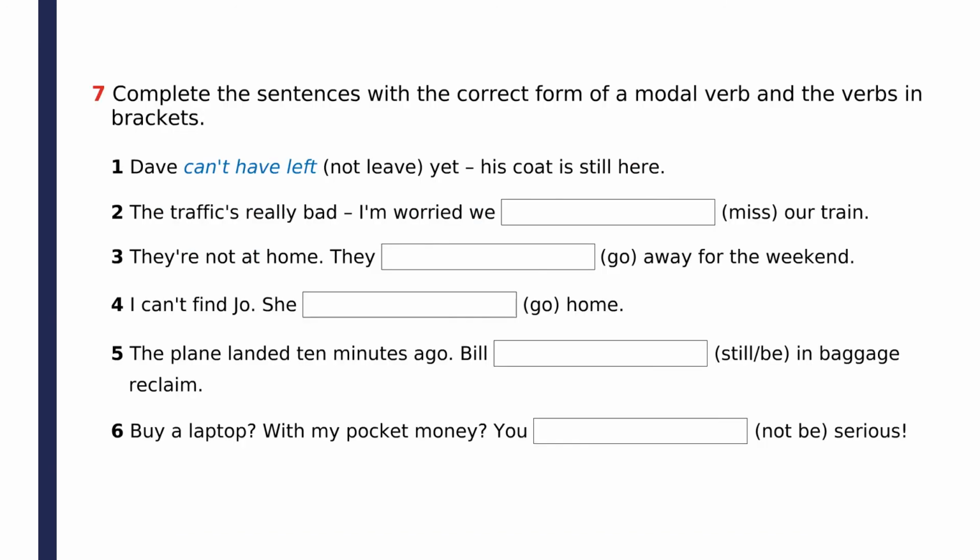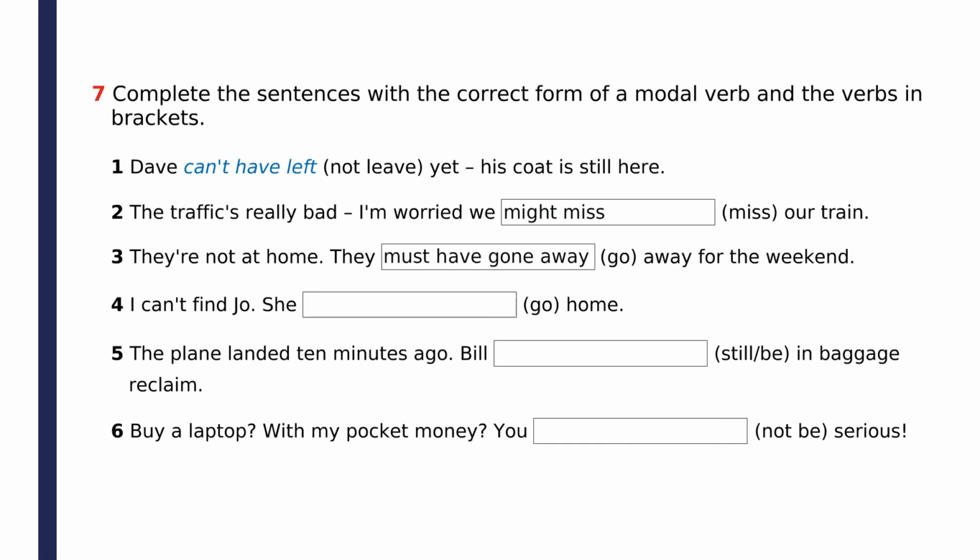Let's wrap it up with exercise 7 on page 62 of your focus book. Question 2. Traffic makes you worry about missing a train. It's reasonable and it's about the present. So you may choose from might miss, may miss, or could miss. Question 3. Someone's not at home. They left already, it's in the past, and you're very sure they're not at home. So they must have gone away for the weekend.